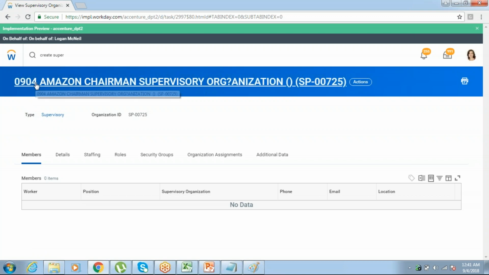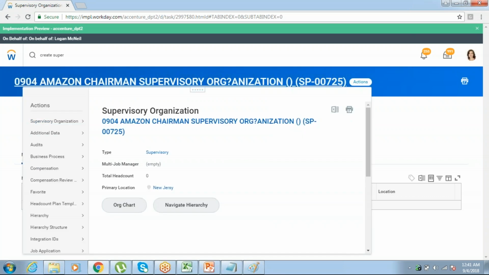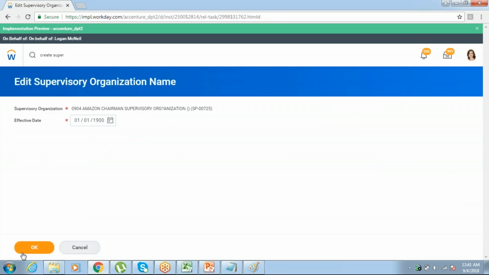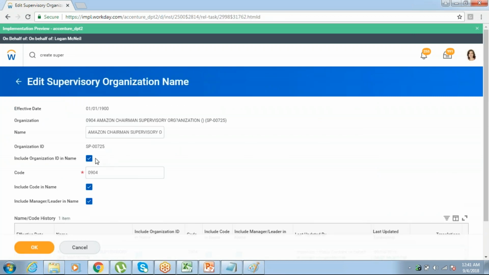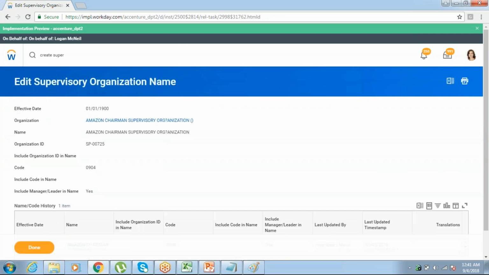Now see here, 0904 Amazon Chairman Supervisory Organization SP00725 is my supervisory organization. I don't want 0904 SP0075, I just want Amazon Supervisory Organization. So now I wanted to edit it. How will you go in? You will go to your supervisory organization, edit, name or code. So remove this. Now click on OK.